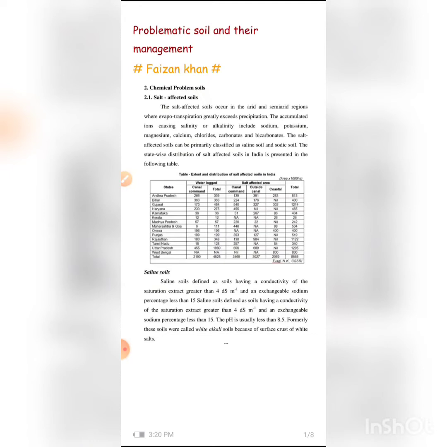Today we are going to learn the subject problematic soils and their management. In this subject, we are learning what the types of problematic soils are.